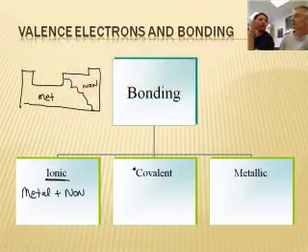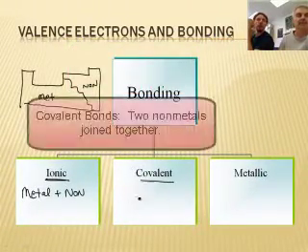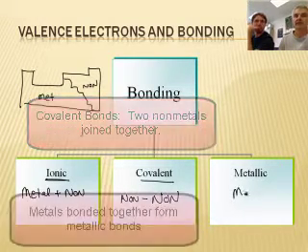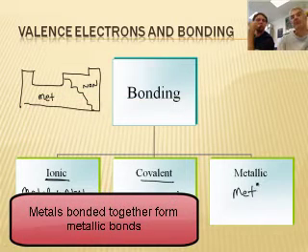How about a covalent bond? That's two non-metals bonded together, a non-metal to a non-metal. And metallic? Those are just a bunch of metals, just like a piece of iron or something like that. We'll learn about each of these types in a subsequent podcast.